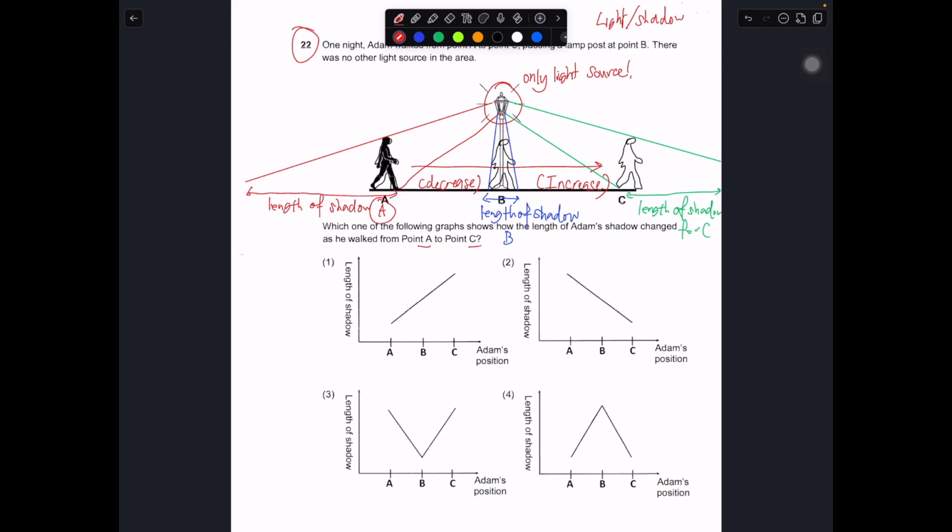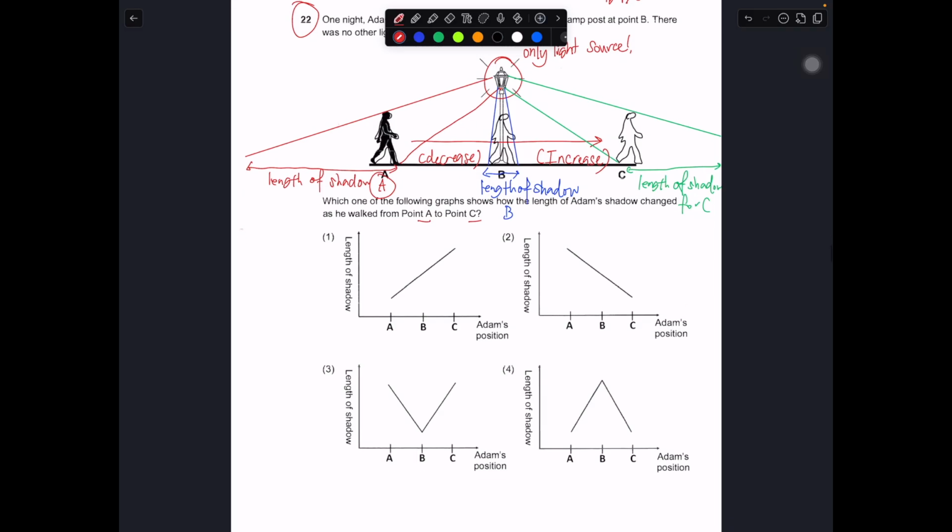Okay, so in this case, very typically, which graph shows you that there's a decrease first, followed by an increase? This one only shows increase, so wrong. This one only shows decrease, wrong. So we must look for decrease first followed by increase. So the line must go down, then followed by the line going up. Can you see this one? The line goes down from highest to lowest. The line went down, so this is decrease.